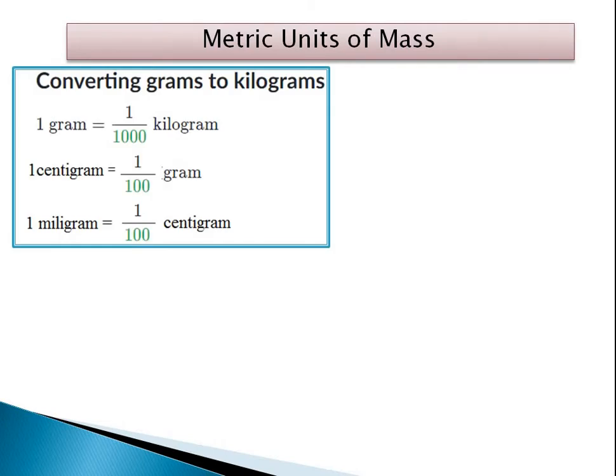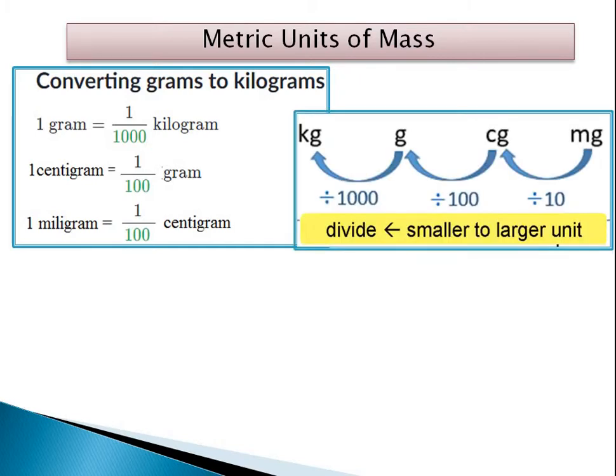Now convert grams to kilograms. 1 gram is 1 by 1000 kilogram. 1 centigram is 1 by 100 gram, and 1 milligram is 1 by 10 centigram.